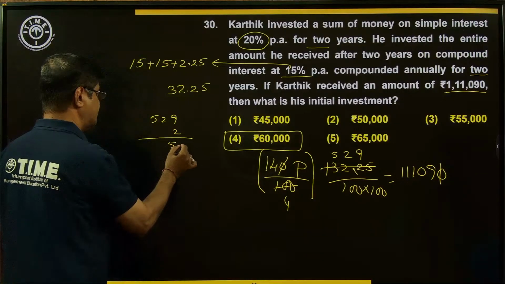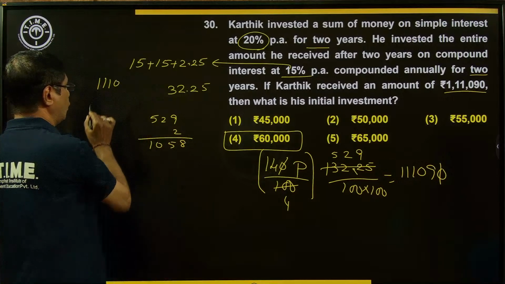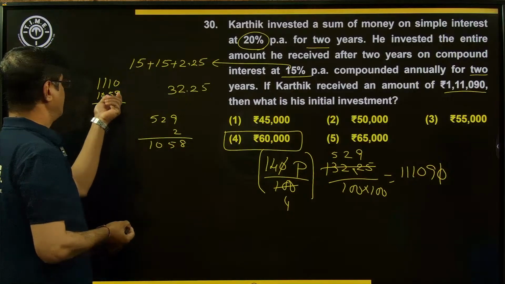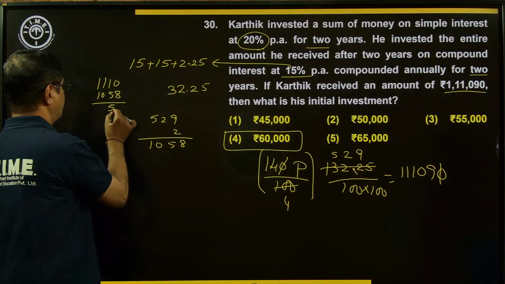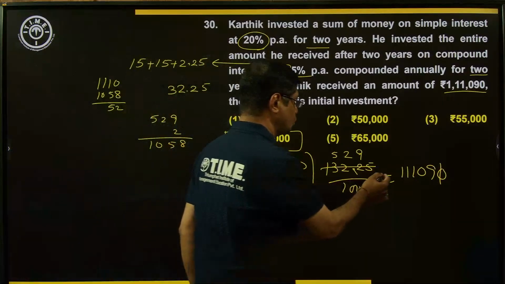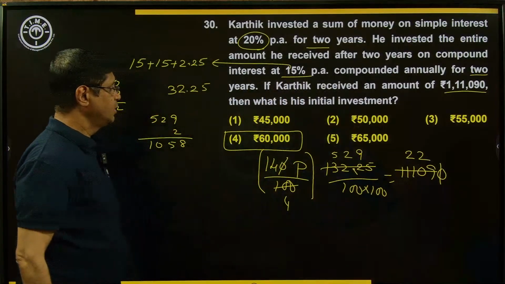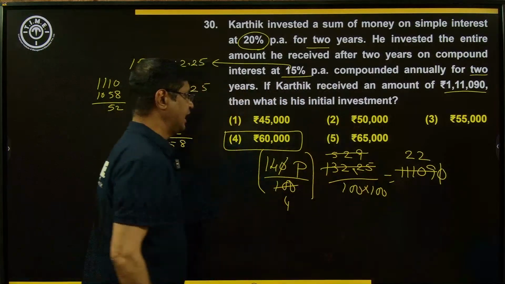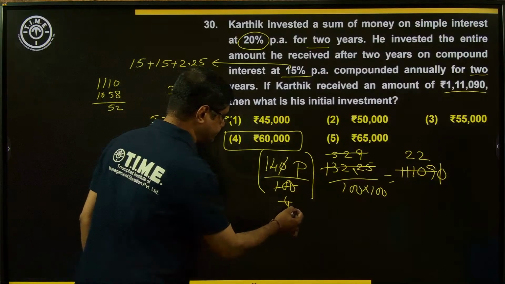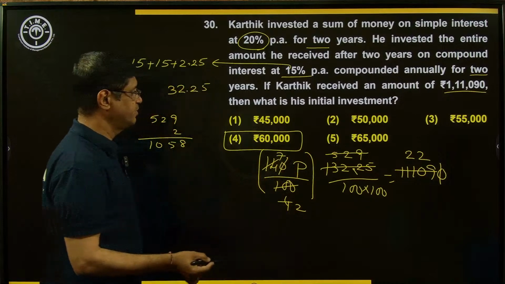So 58 and 10, 1058. Now 1110 minus 1058. What is the difference here? 42 plus 10, 52. 52 means what is left here? 9. So again 2 times. So 220. So 22 times. Okay. 22 times 5 to 29 it goes. Then what is the next cancellation? 2 here 2 times, and 2 here 7 times.